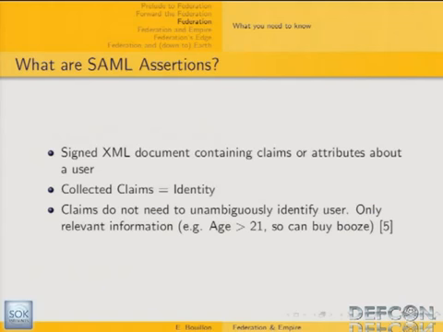So what are SAML assertions? As I said, a SAML assertion is a signed XML document containing claims or attributes about a user. It's a set of claims contained in the SAML assertion that define the identity in regard to what we call the relying party, that means, let's say, the web application. What you need to have in mind also is that these claims do not need to be distinctive for this user. It doesn't have to be a login name, for instance. It can just be a statement like, yes, this user has paid their monthly fee for the public library, or yes, this user is over 21.